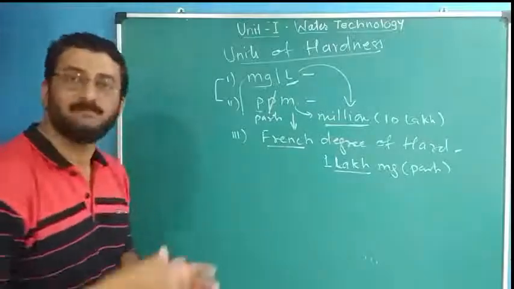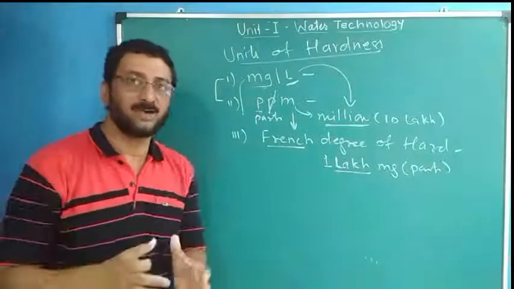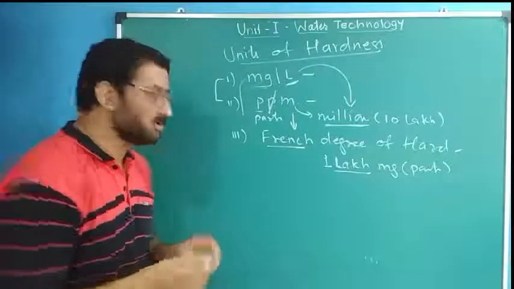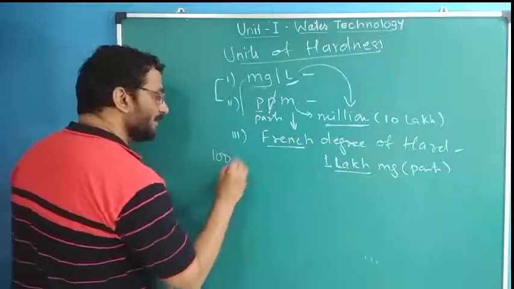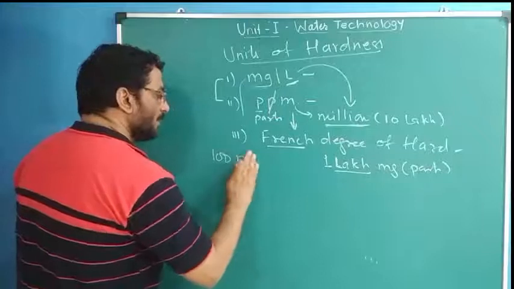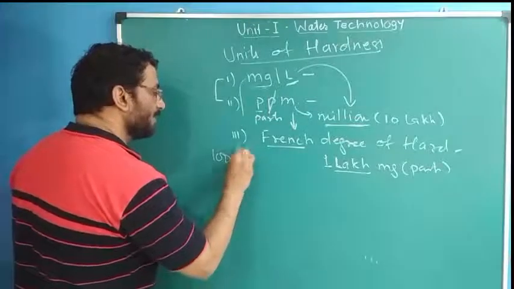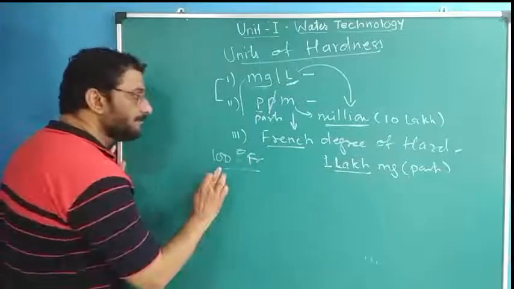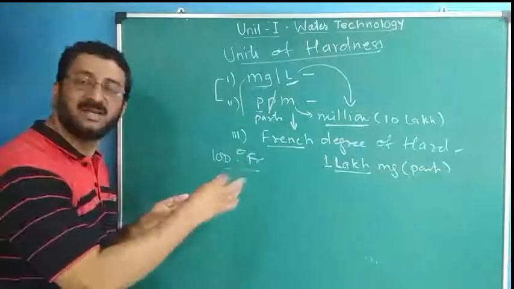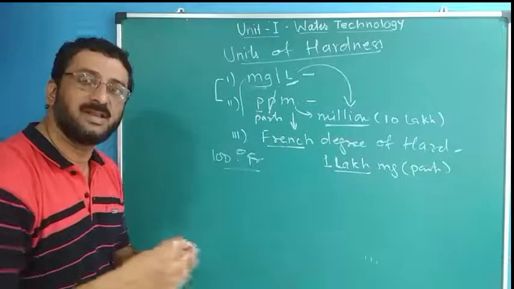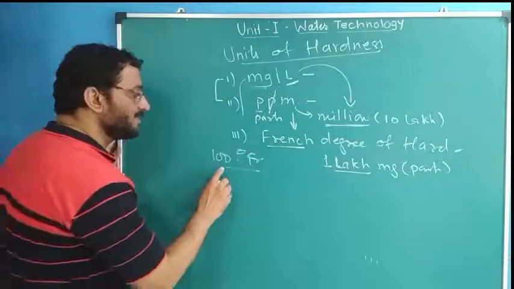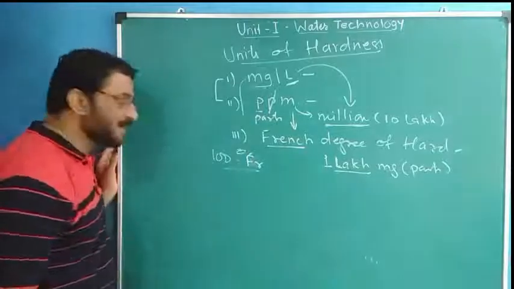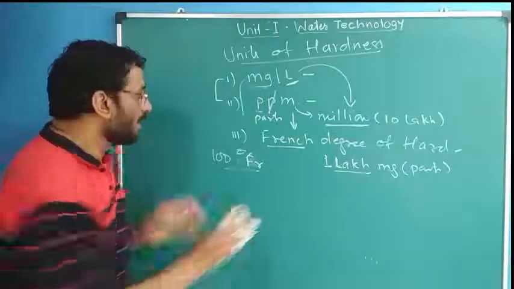Out of that 1 lakh milligrams, if 100 milligrams are hardness causing, hardness is 100 degree French. That's the simple part.